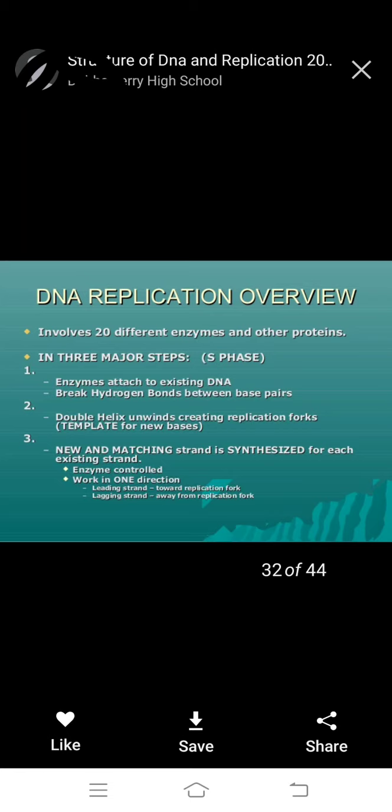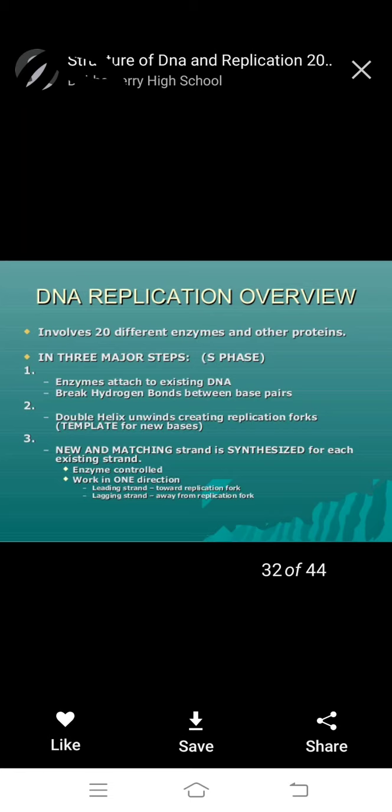S means synthesis phase, and first one is enzymes attached to existing DNA and break hydrogen bonds between base pairs. Very important, first the hydrogen bond between the base pair is broken. Double helical unwinds, creating replication fork, is important.